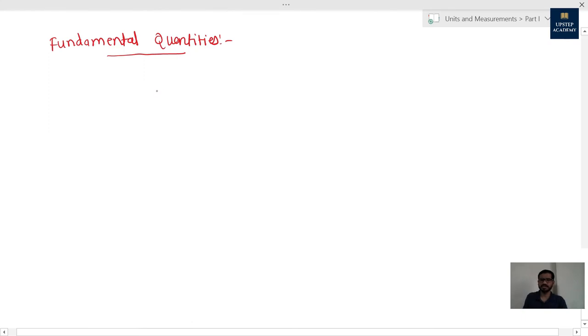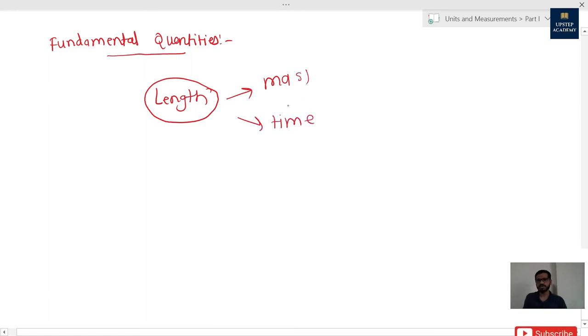For instance, take length. To measure length, do we need another physical quantity like mass or time? The answer to this question is no. Because of that, length is called a fundamental physical quantity. Simply I can say length is independent of any other physical quantity to measure itself or to express itself. So that is why length is a fundamental physical quantity. Similarly, there are 6 more fundamental physical quantities. Let me write the names of them.